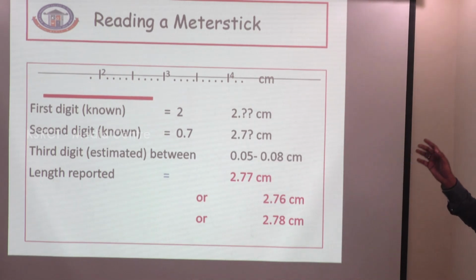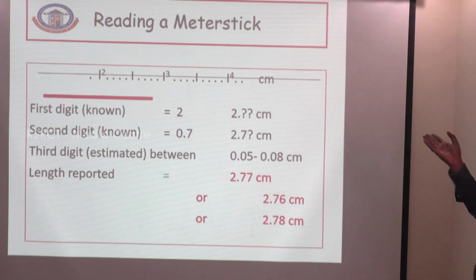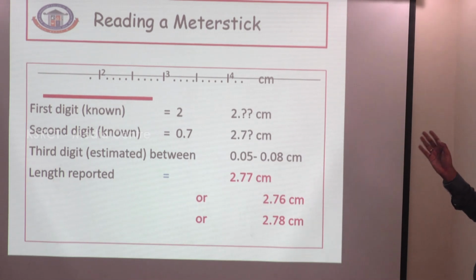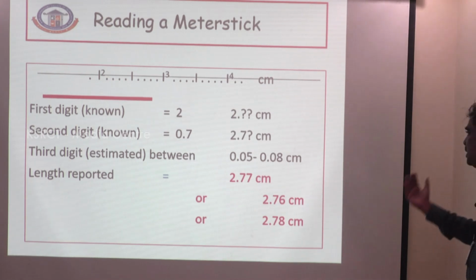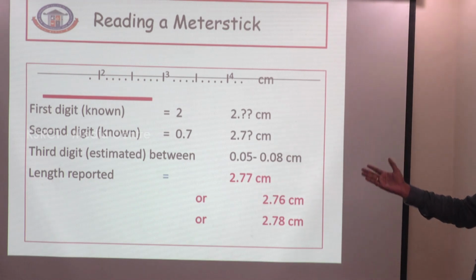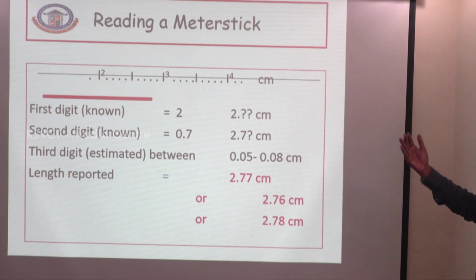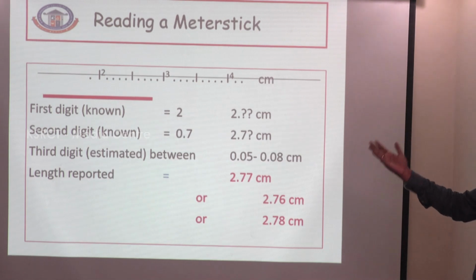The first digit is known as 2, that is equal to 2 centimeters. The second digit is 0.7, so 2.7. The third digit is estimated, between 0.05 and 0.08. The length may be reported as 2.76 centimeters or 2.78 centimeters. These are the uncertainty values, and they vary from one person to another.